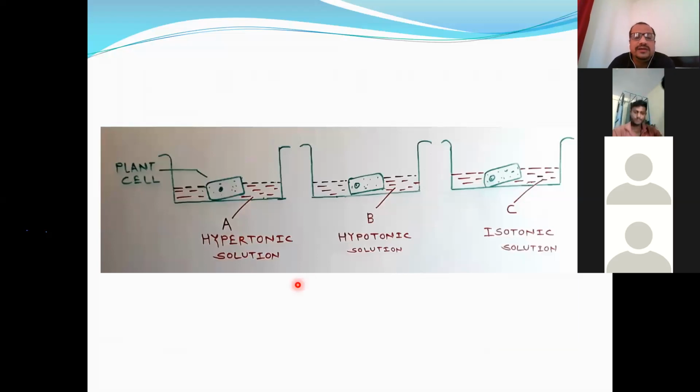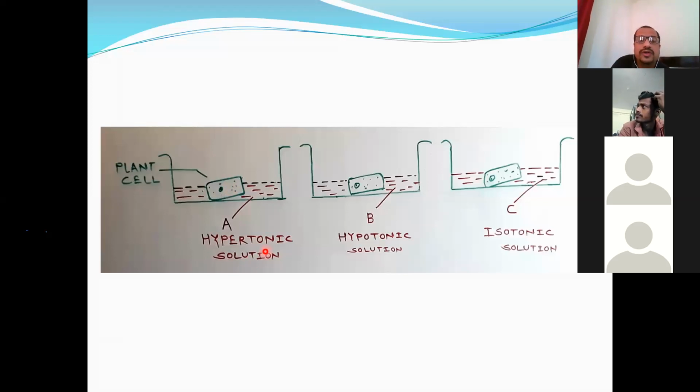Okay, so different types of solutions. We have studied hypertonic solution, hypotonic solution, and isotonic solution. Hypertonic solution is a solution whose concentration is more. Hyper means more. Its concentration is more than the concentration of the solution which is present inside the cell, that is, the cell sap. Cell sap has some amount of concentration, and this outer solution has some amount of concentration, some osmotic concentration.